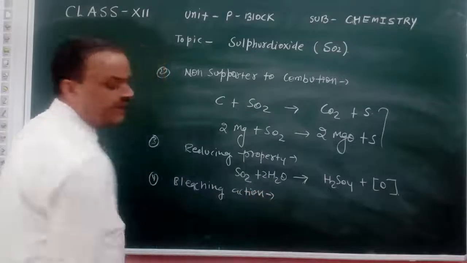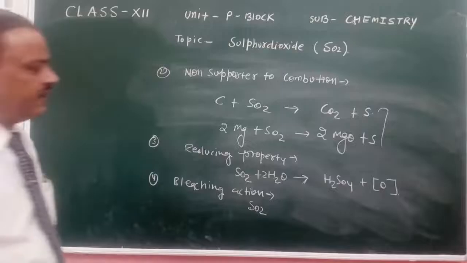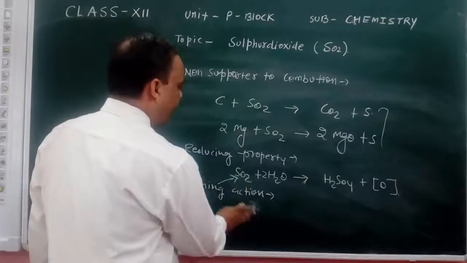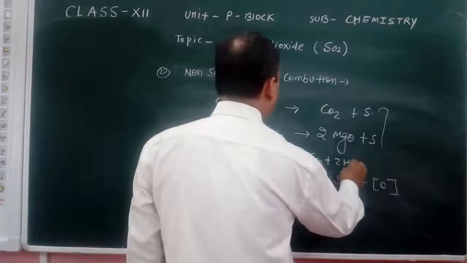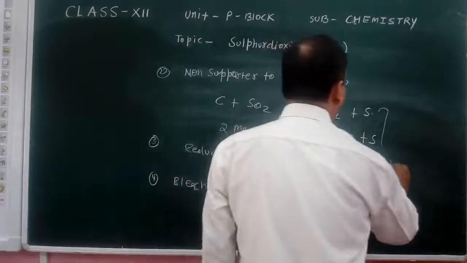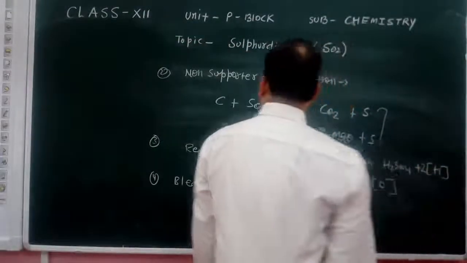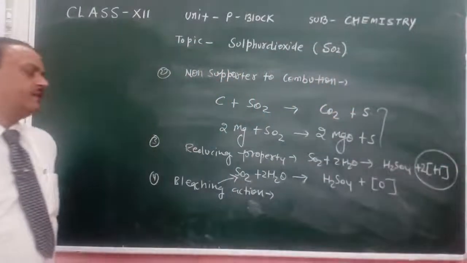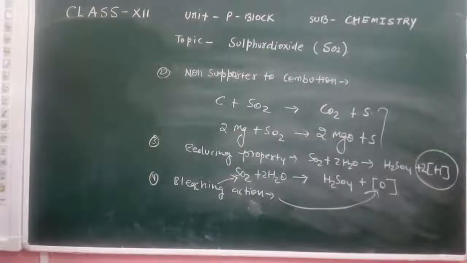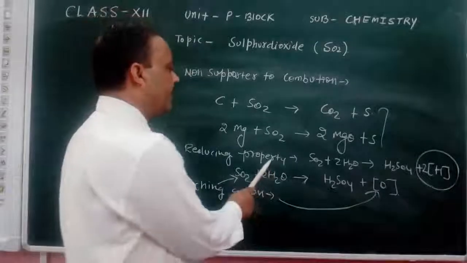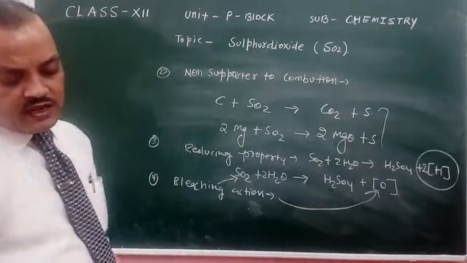The reaction is SO2 plus 2H2O gives H2SO4 plus hydrogen atoms. The reducing property is due to the hydrogen, and the bleaching property is due to the presence of oxygen.